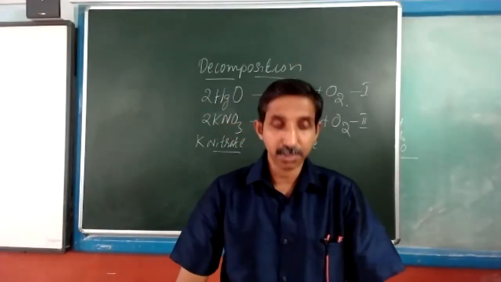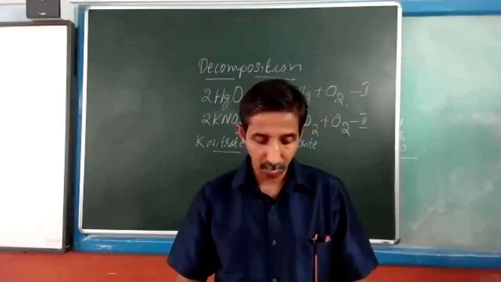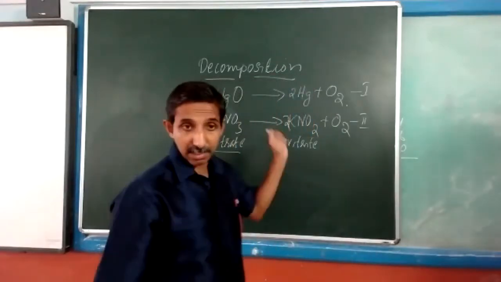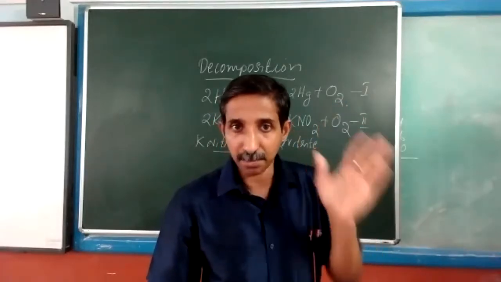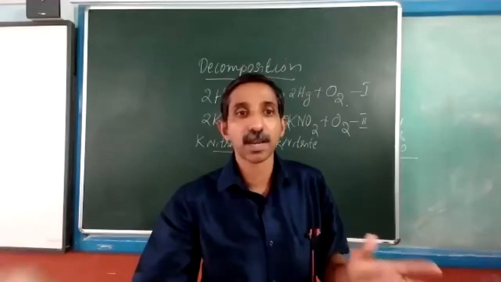Then a compound can also decompose to give two new compounds. That is the third type, where a compound can be broken down to give two compounds, or two compounds and an element.